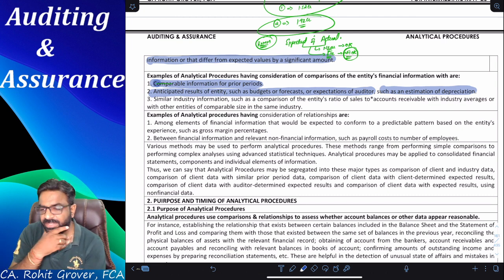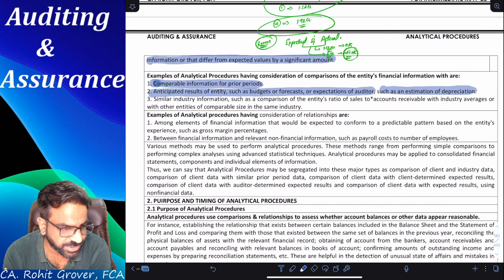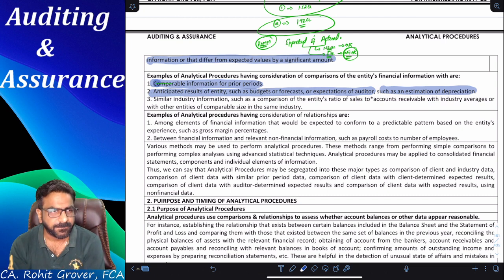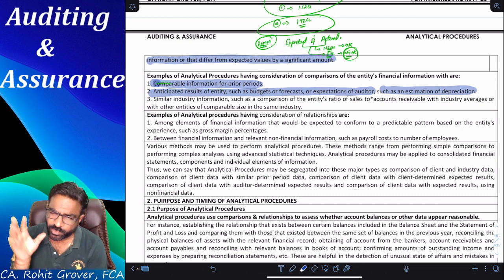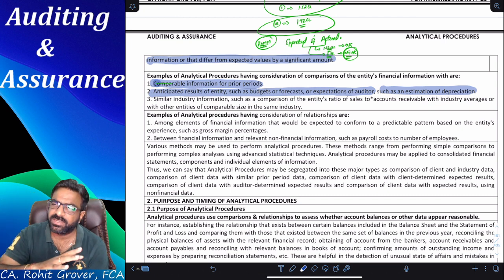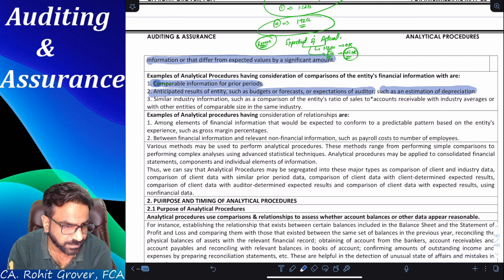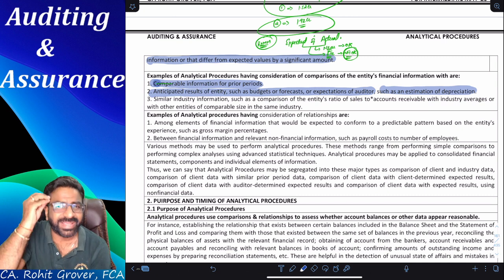Say for example, if you all remember, what is the depreciation rate for machinery as per the Income Tax Act? Plant and machinery, 15%. So if you know that 10 crores of plant and machinery is there, and this plant and machinery was the same last year, then if you calculate approximately 15% of 10 crores, can I say that it is 1.5 crores depreciation or not? This is called estimation.